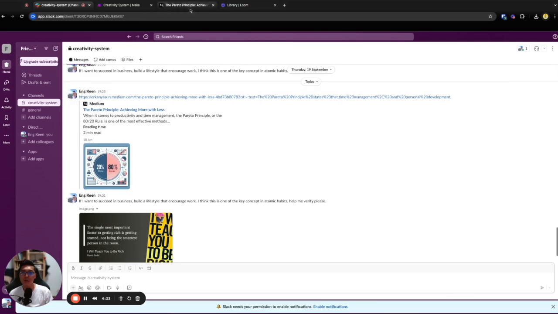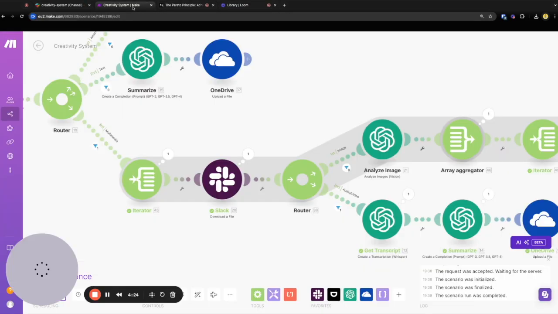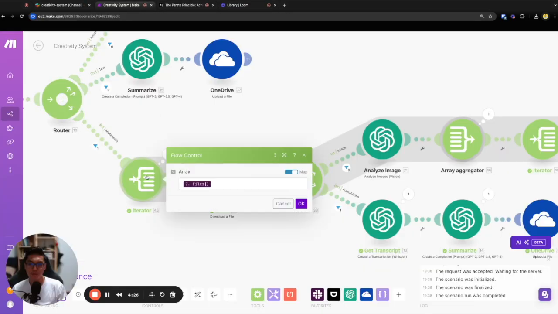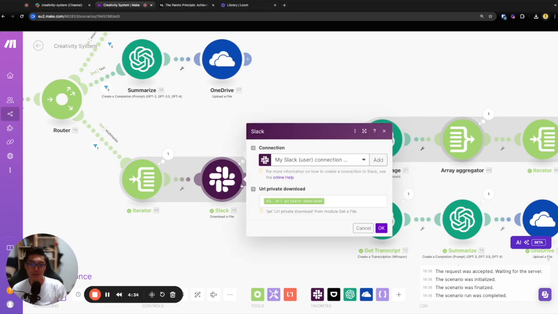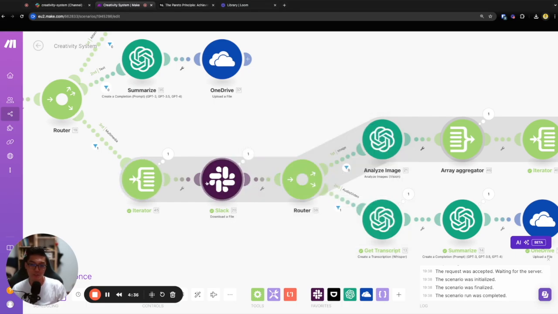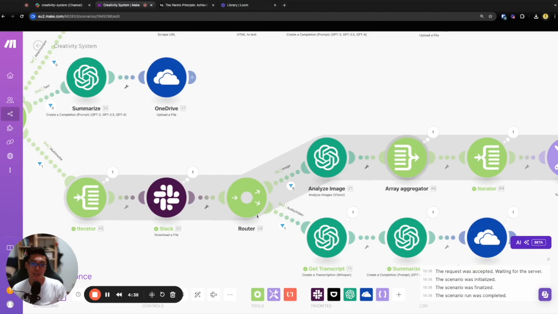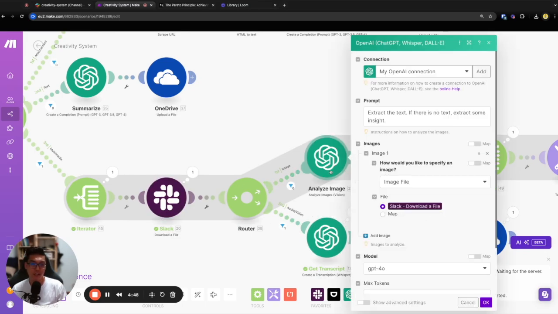If you do multiple images, if you split the files into multiple bundles, in make.com language it's called a bundle, then I will download the file from Slack, and then I will pass the image. If it's an image, because audio can be a file also, then you analyze the image.